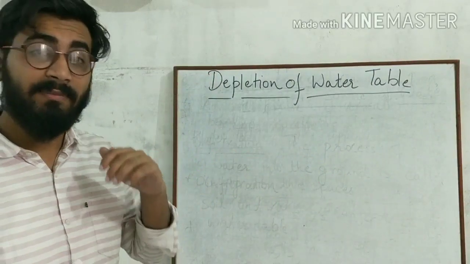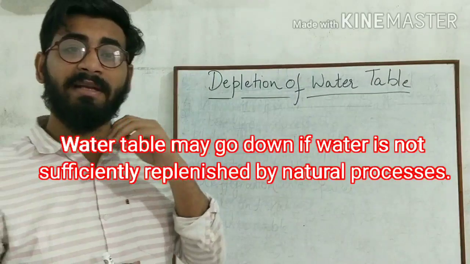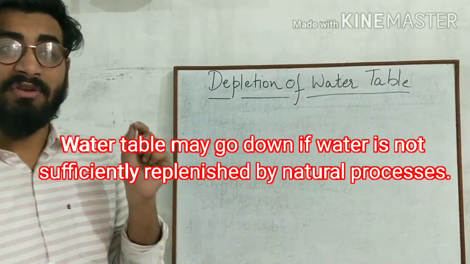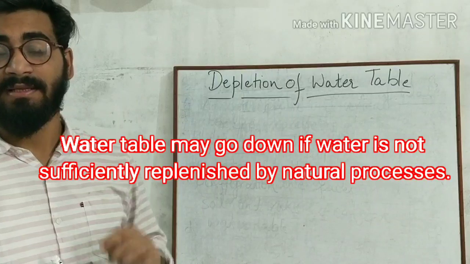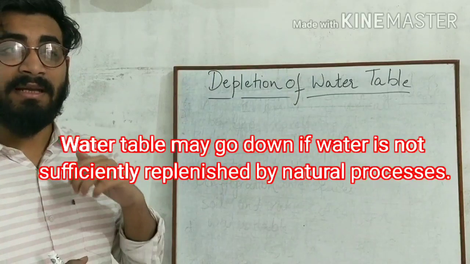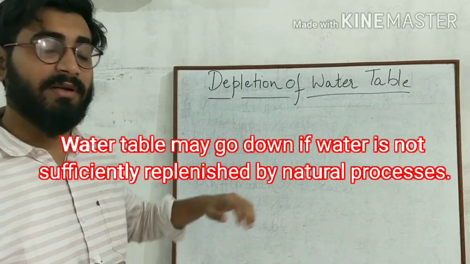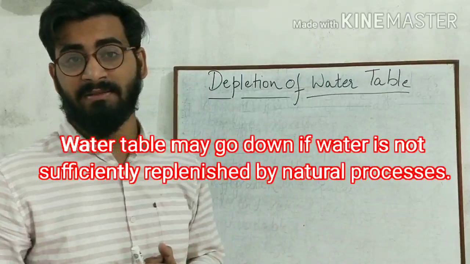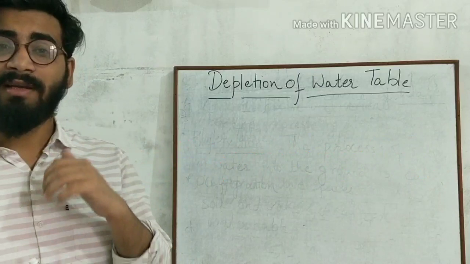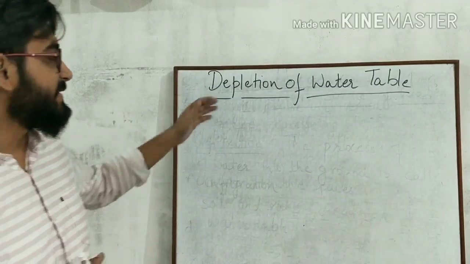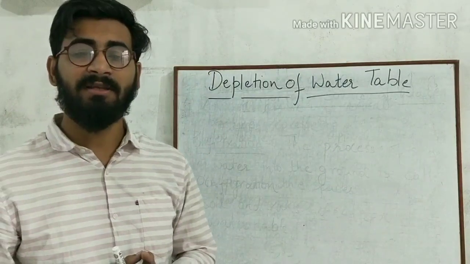But water table may go down or water table may deplete if the water is not sufficiently replenished. That means if the water is not again filled by the natural processes, then water table may deplete. Okay. Now can you tell me some of the factors that are responsible for the depletion of water table?